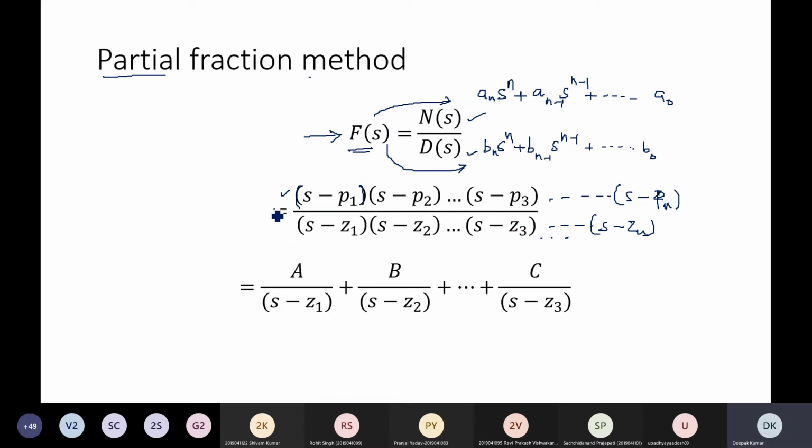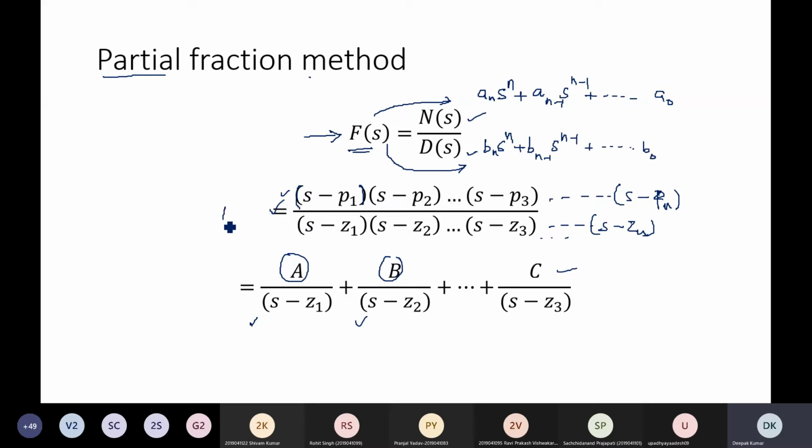By this factorization we can separate all those terms to get the individual partial fractions, where a, b, c, all those constant terms can be found from this calculation.